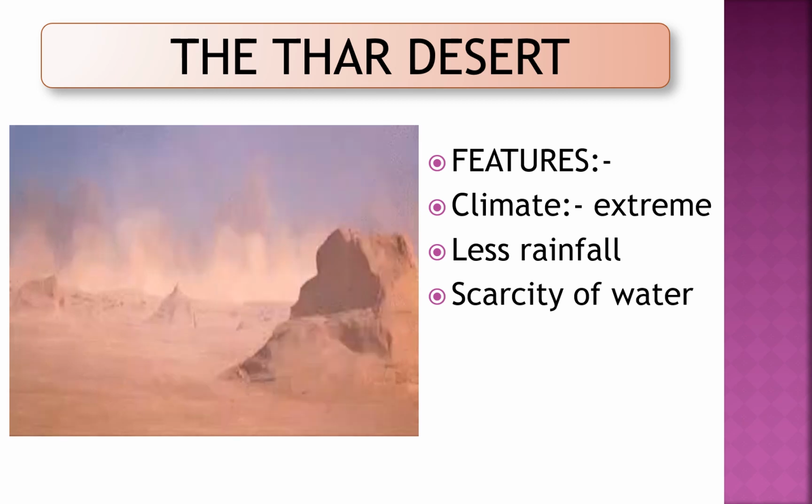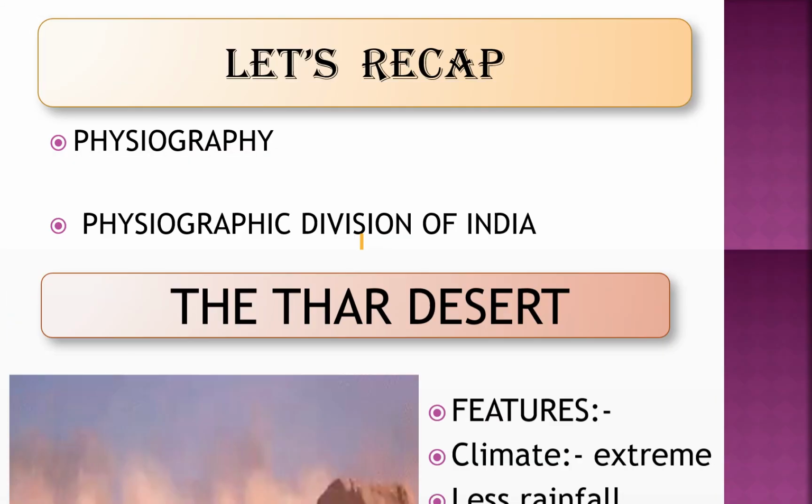Let's see some features of the Thar Desert. The climate here is extreme. The desert is very hot in the day, while at night the temperature gets below 10 degrees Celsius. In winter, the temperature goes below 0 degrees Celsius, while in summer it is above 50 degrees Celsius. The desert receives very little rainfall, therefore there is always a scarcity of water.